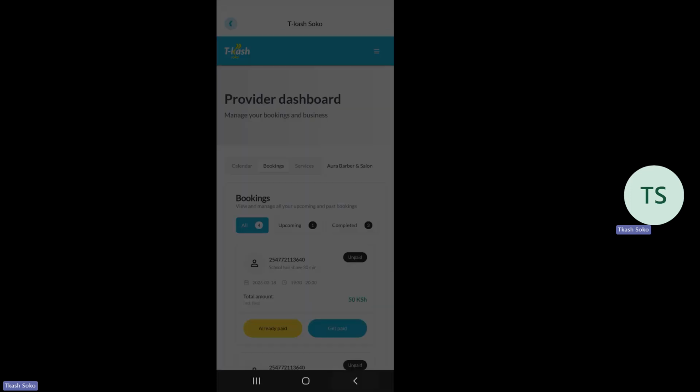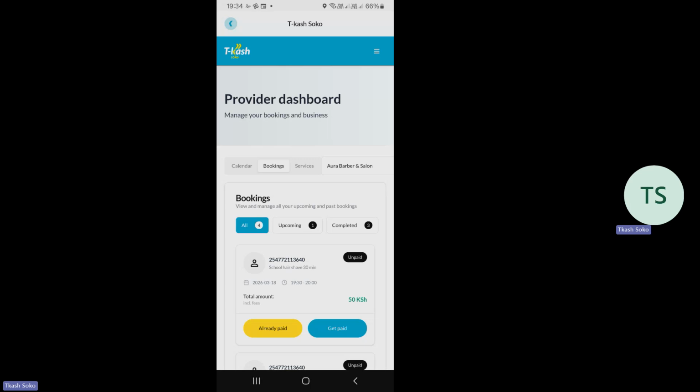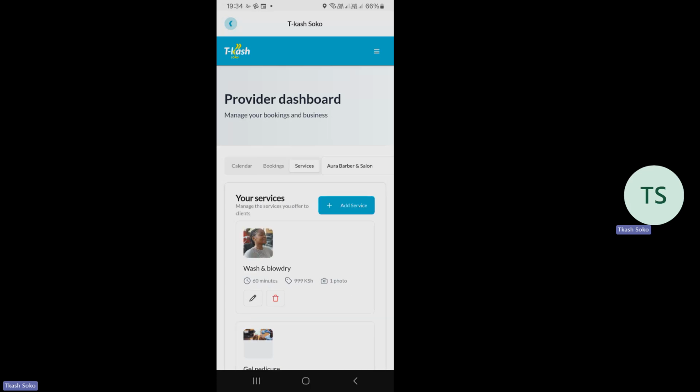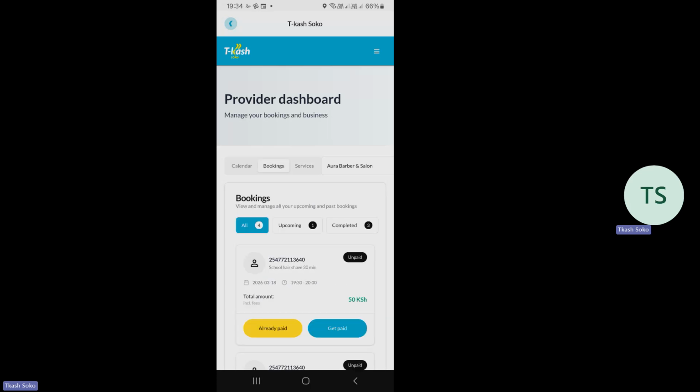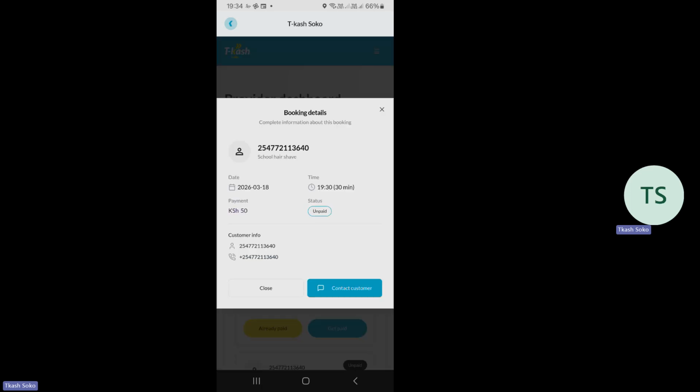And that is how you are able to manage the bookings that are upcoming in your shop, so that you don't have a scenario where so many people have booked at the same time. So that is how you get to manage the bookings. So you manage them by calling, and of course, once you call, then the client can cancel from their end if you will not be available, or they can book for another time. That is how you get to manage the bookings from your end as the service provider.